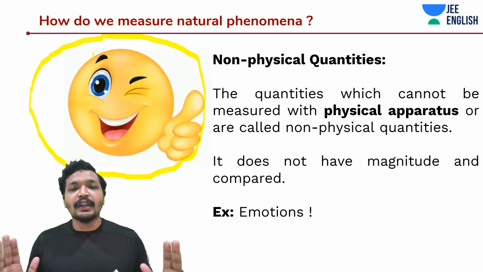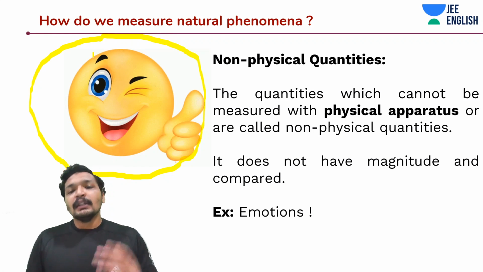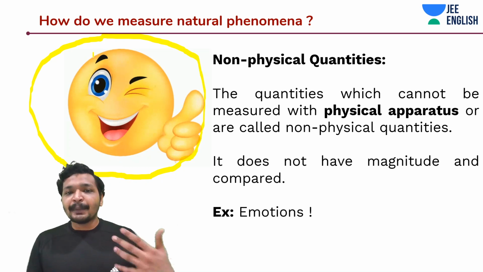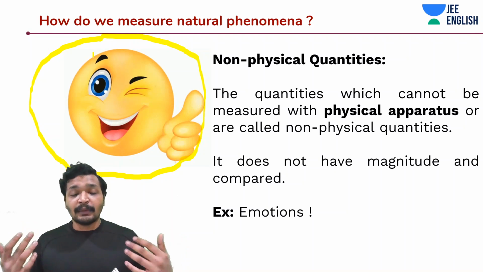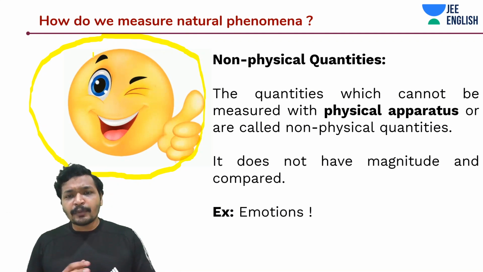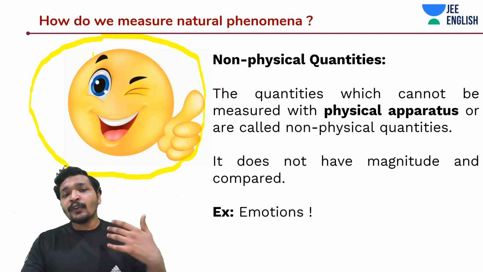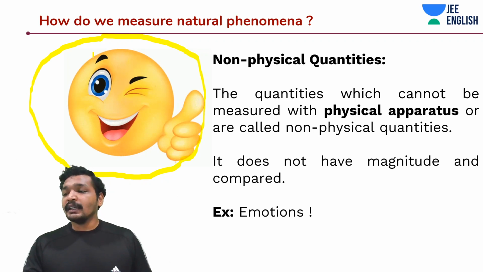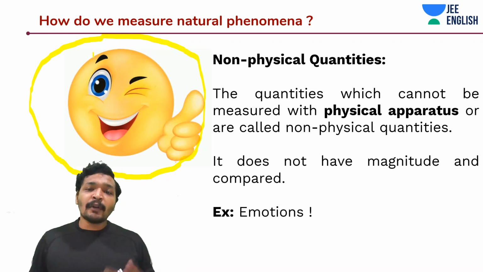They do not have any magnitude and they cannot be compared with anything. The best example would be emotions like happiness and how about sometimes even like being rude or anger, and these kind of emotions are non-physical quantities. Alright guys, so now this is how you communicate as a human in nature, but this is just non-physical quantities. But what about physical quantities?